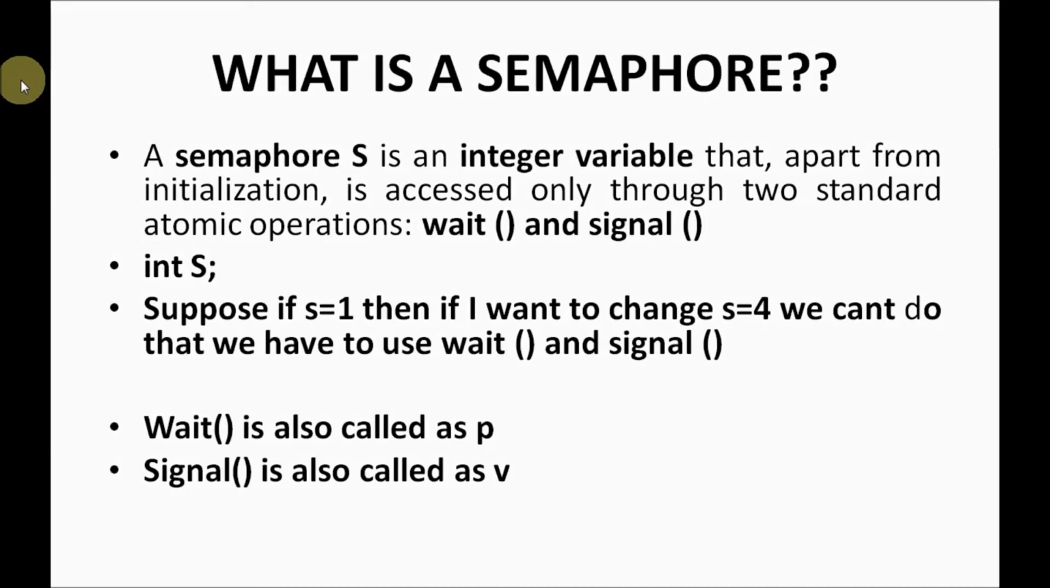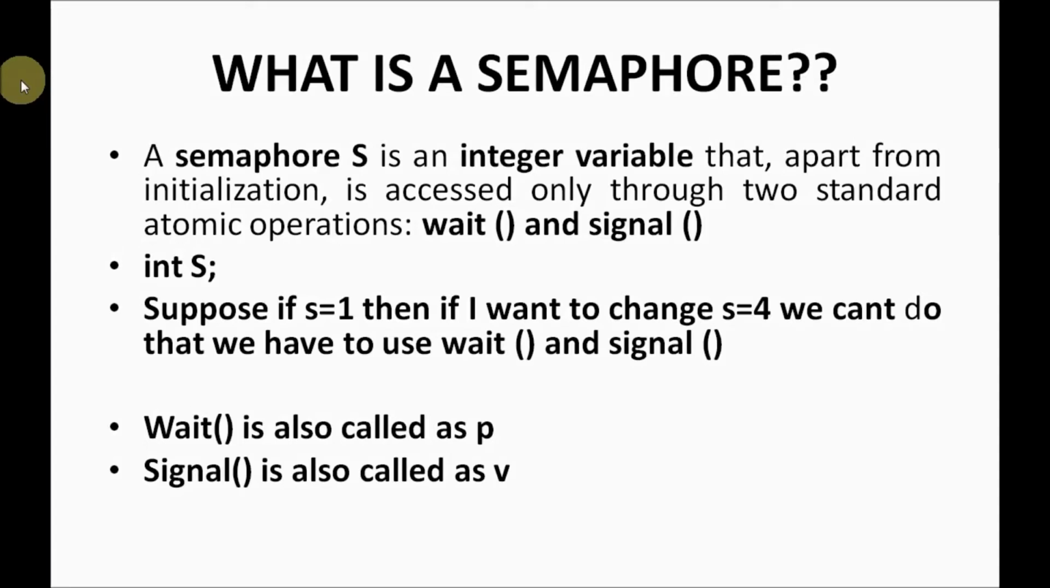So what is a semaphore? Semaphore is an integer variable. It is a simple integer variable. Once you initialize the semaphore, you can access the semaphore only through two operations, wait and signal, right guys? Those operations are atomic operations. Atomic operations means you can't stop those operations using any of the interrupts, right?